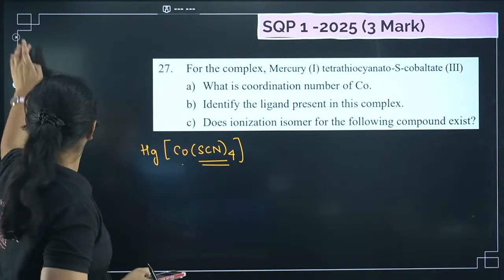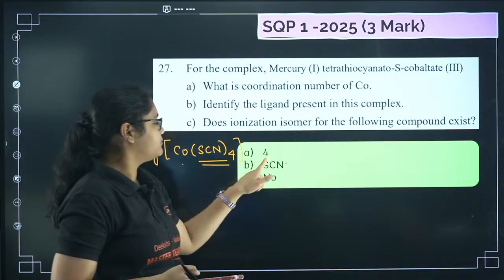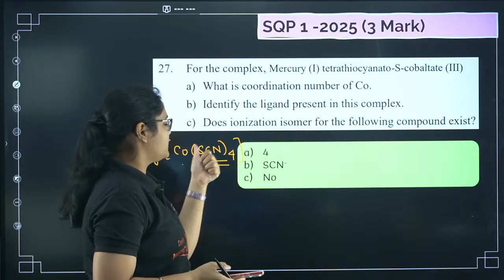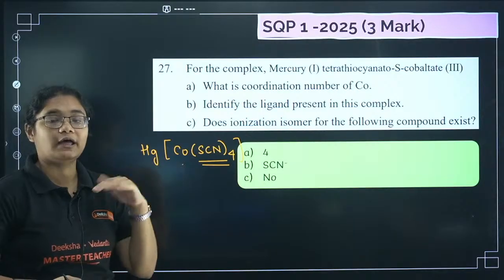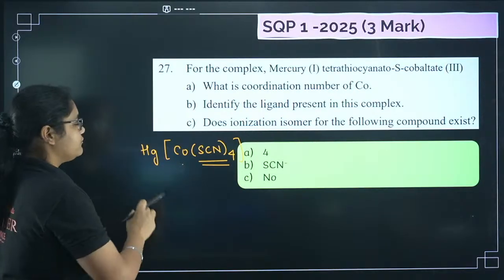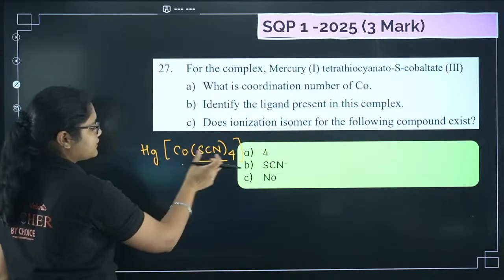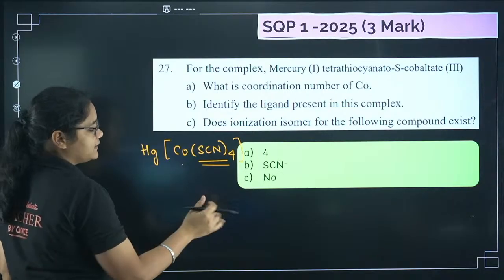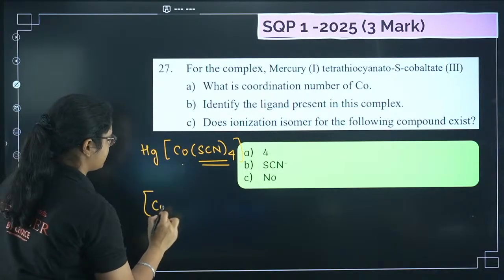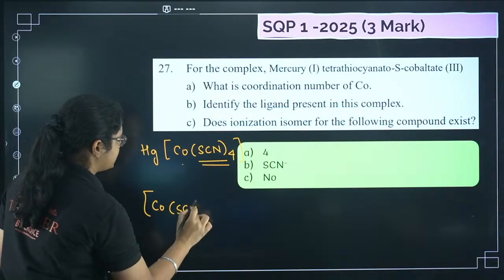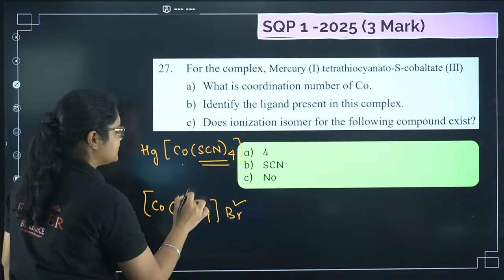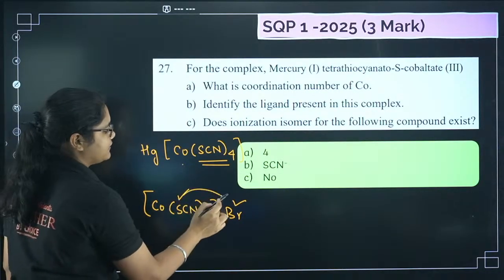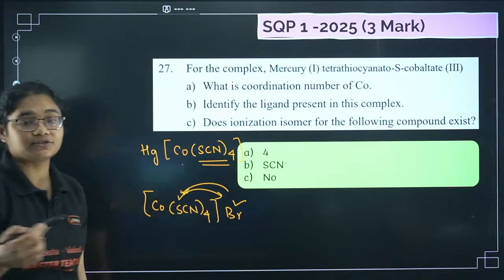So what will be its coordination number? 4. What is the ligand present here? SCN minus. Ionization isomerism, is it possible? No. In ionization isomerism, what happens? If you have two things which can behave as a ligand, for example, if I have something like Co(SCN)4 and Br is present, now Br can also act as a ligand, SCN can also act as a ligand, they can exchange. That is called ionization isomerism.